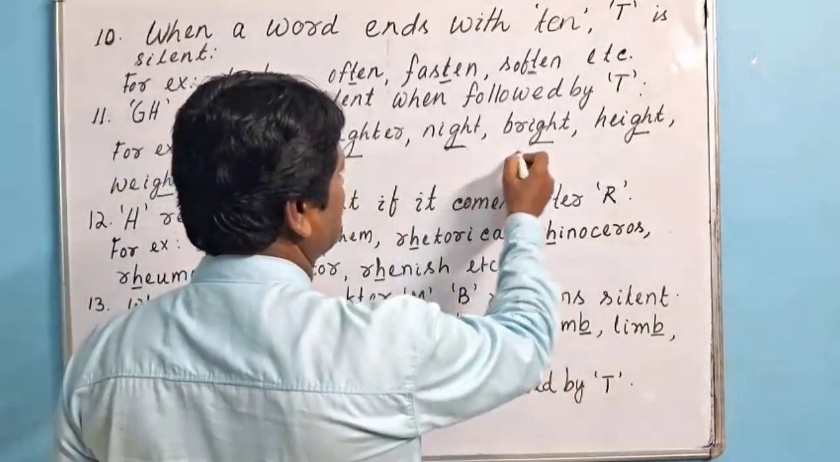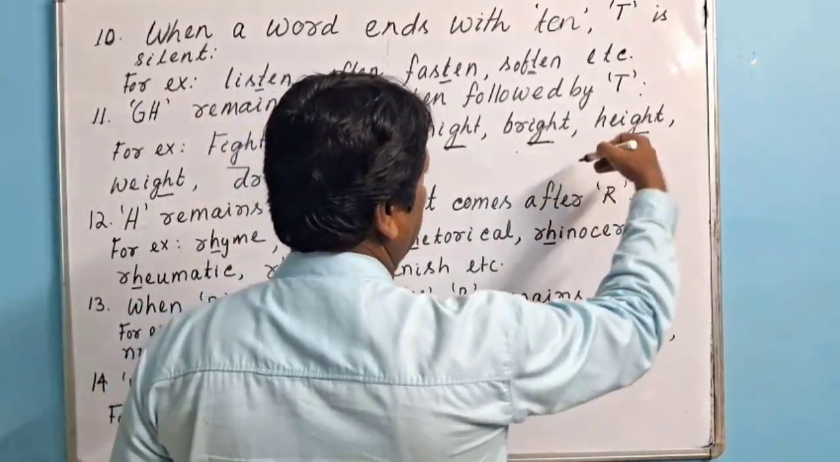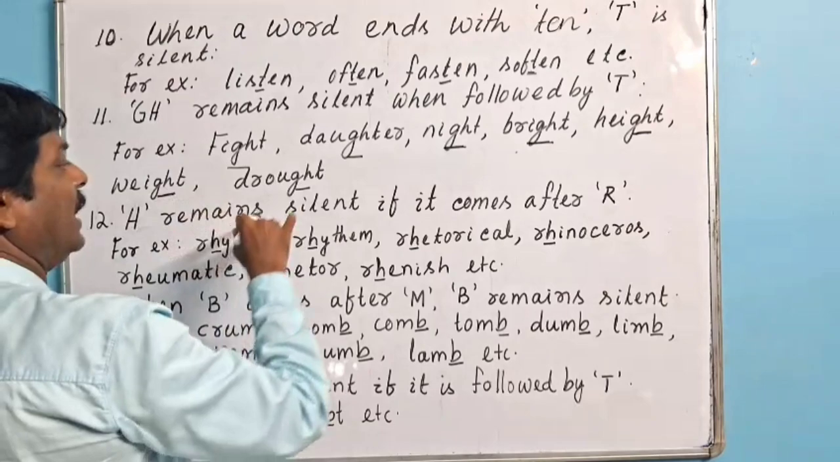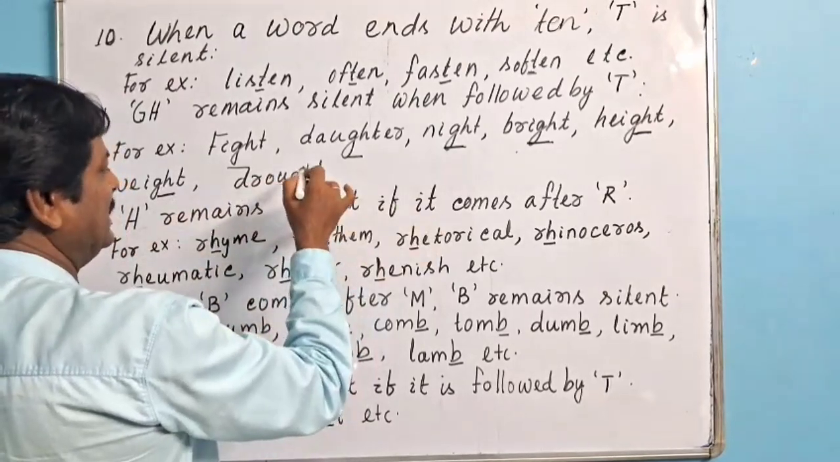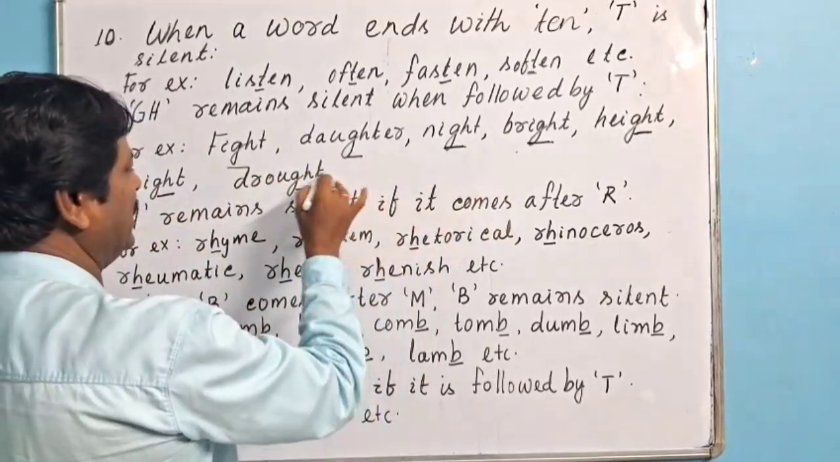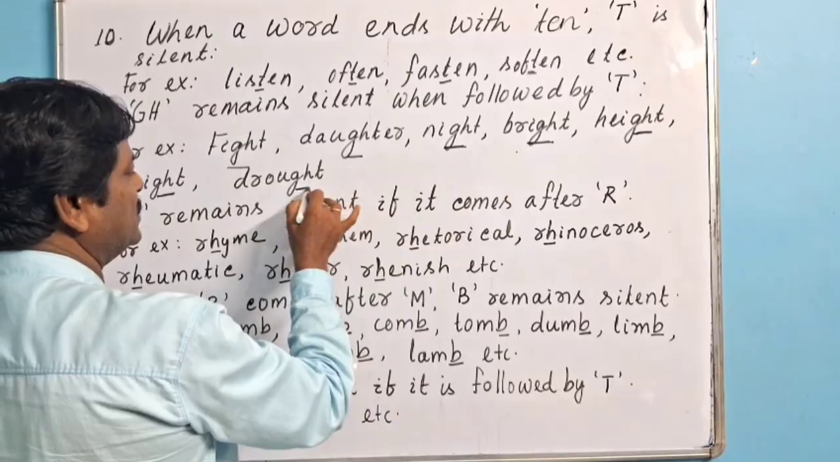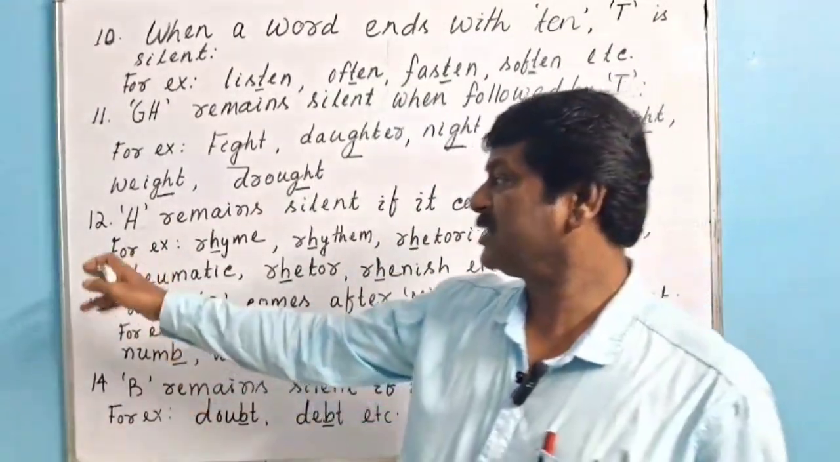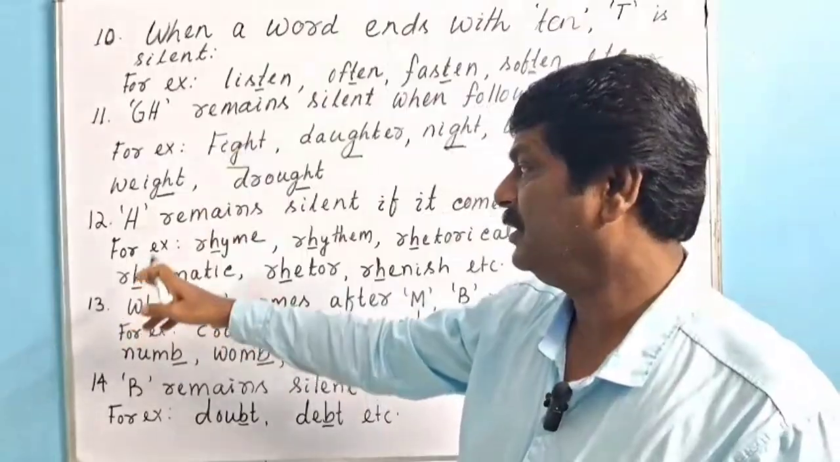Night, same is the case. Bright, same is the case. Height, same is the case. Weight, same is the case. Drought, GH is followed by T, that's why here GH is silent. Okay. Now we shall go for point number 12.